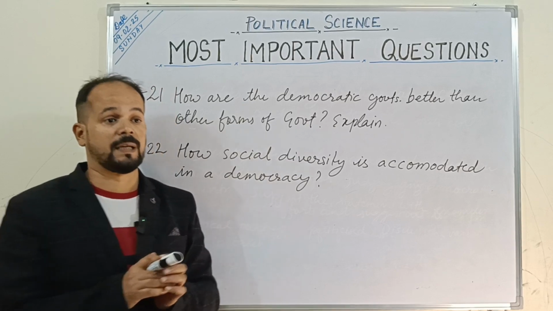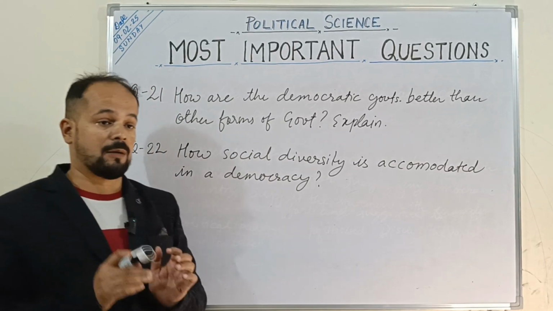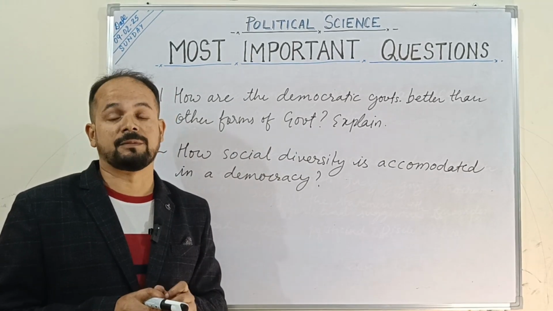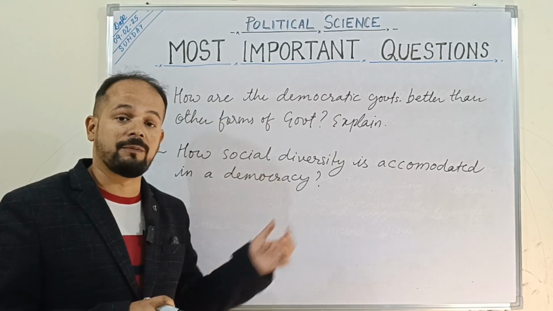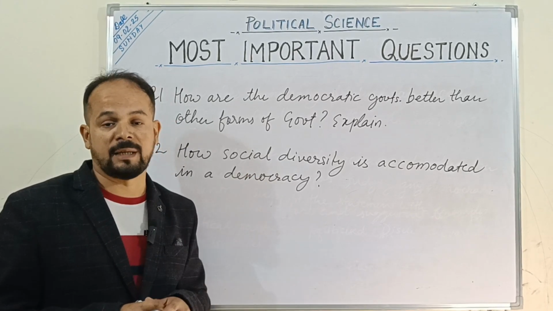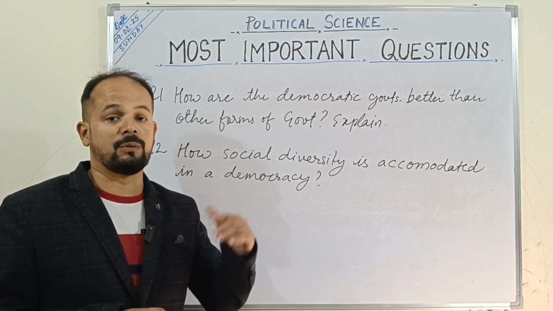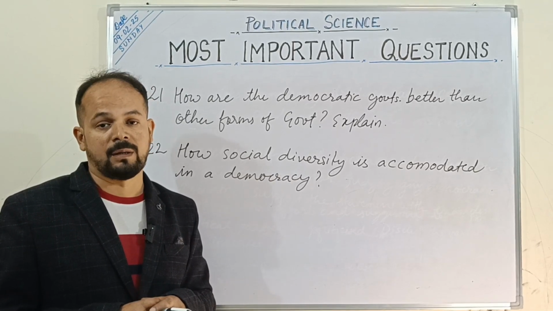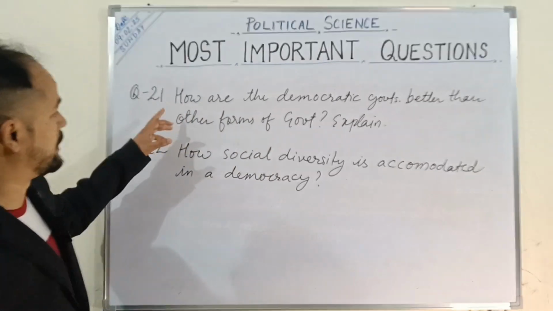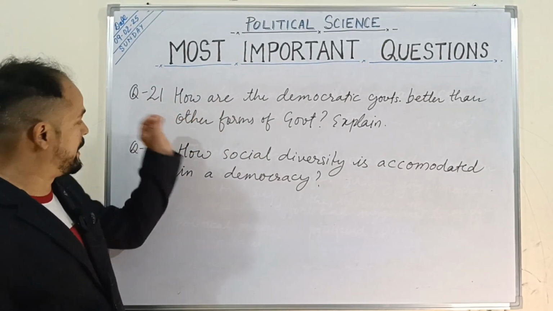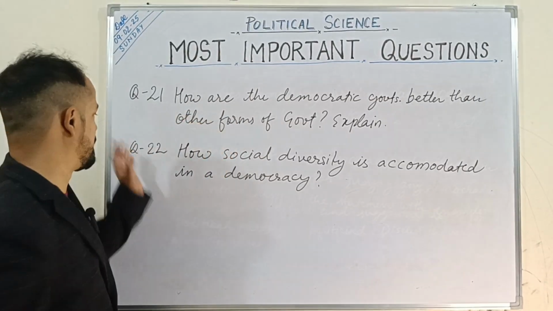Secondly, we would also say that a democratic government enhances the dignity of citizens, and it corrects its own mistakes, right? It's a more accountable form of government. There is transparency in a democratic form of government compared to a non-democracy, right? So these are the points on which we can discuss the answers for this question, and this is a very important question. Note it down, please.